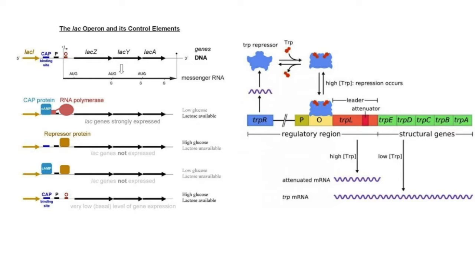The trp operon is an example of a repressible operon, turned off by a repressor protein. The repressor protein is synthesized by trpR and is always present in the cell. It is synthesized in an inactive form. When the corepressor is present, in this case tryptophan, it will bind the repressor protein at an allosteric site.